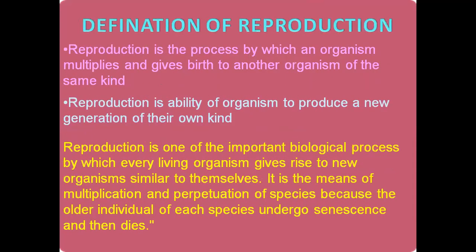So, definition of reproduction. Let's see what is the definition of reproduction. I have given you three definitions here. You can go through all the three definitions and refer to them, dear students. So, what is reproduction? Reproduction is the process by which an organism is capable of producing the same kind of organism of its own. Reproduction is the ability of an organism to produce a new generation of its own kind, or you can call it a continuity of the race.